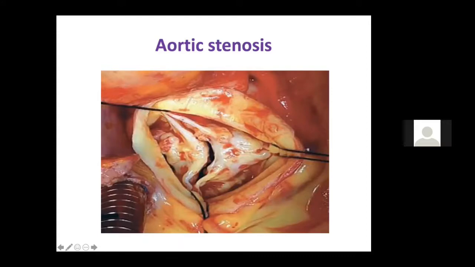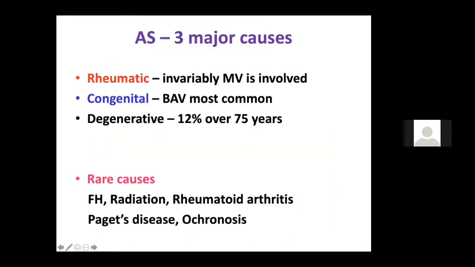Most of the time this aortic stenosis will be degenerative, but rarely if you get an isolated aortic stenosis, it can also be a bicuspid aortic valve. And finally, the rare cause of an isolated AS is rheumatic heart disease, which should be told in the end. So the three main causes of aortic stenosis in order of priority are degenerative, followed by bicuspid aortic valve, and finally rheumatic heart disease. So let's discuss aortic stenosis.